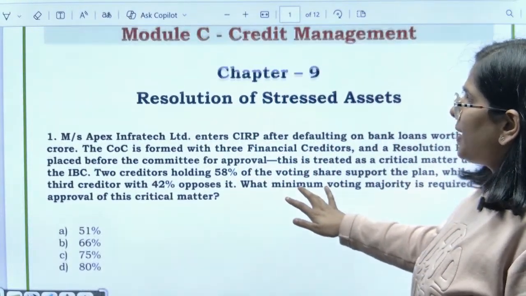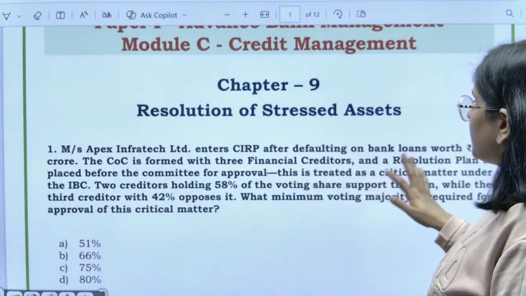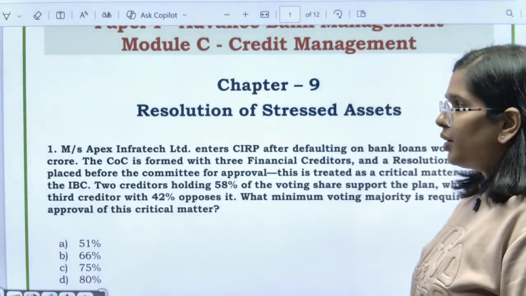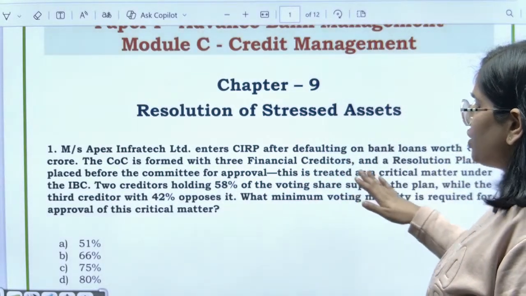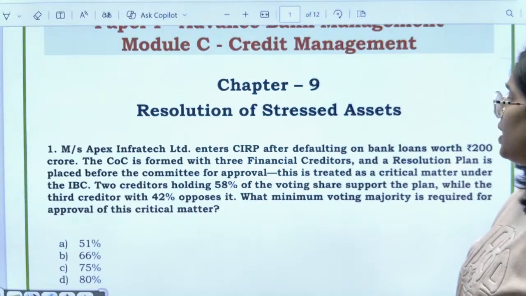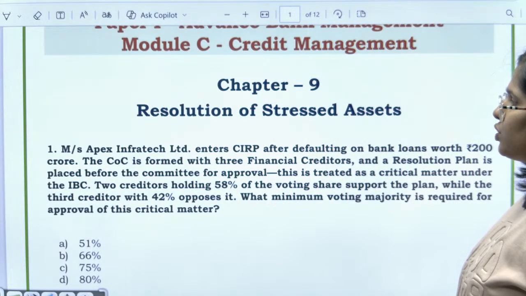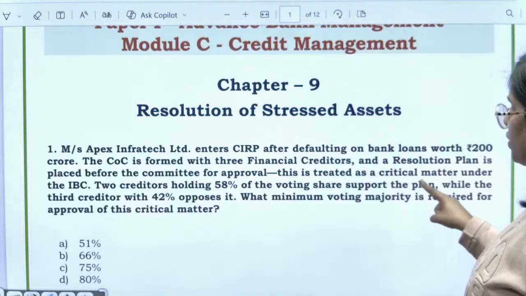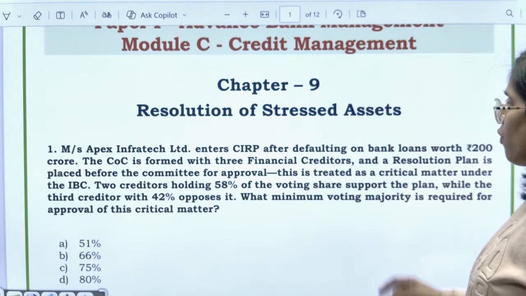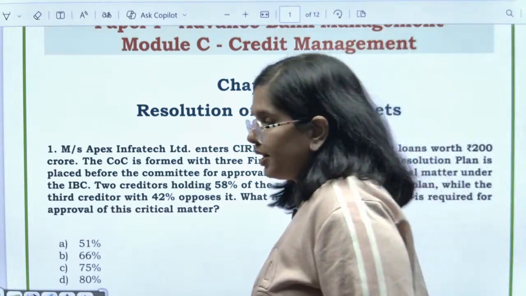Messrs. Apex Infratech Limited enters into corporate insolvency resolution process after defaulting on bank loans worth 200 crores. Now, the committee of creditors is formed with 3 financial creditors and a resolution plan is placed before the committee for approval. This is treated as a critical matter under the IBC. 2 creditors who are holding 58% of the voting shares support the plan, while the third creditor with 42% oppose it. What is the minimum voting majority which is required for approval of this particular critical matter?